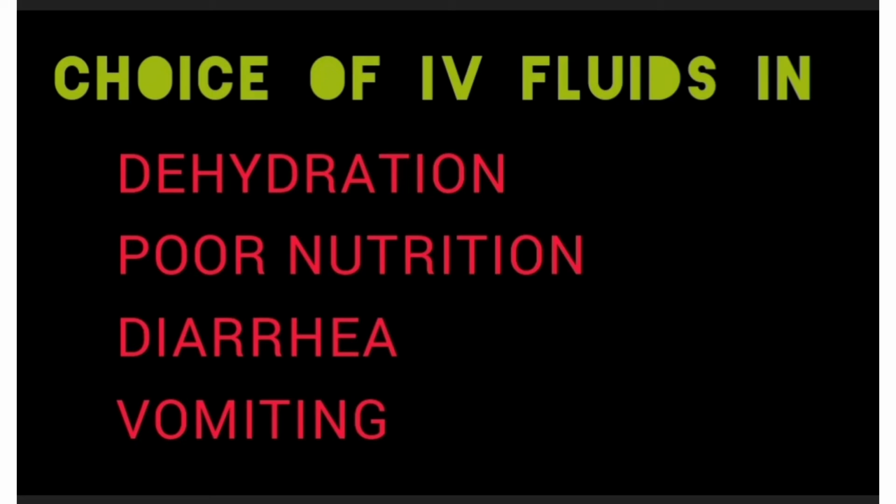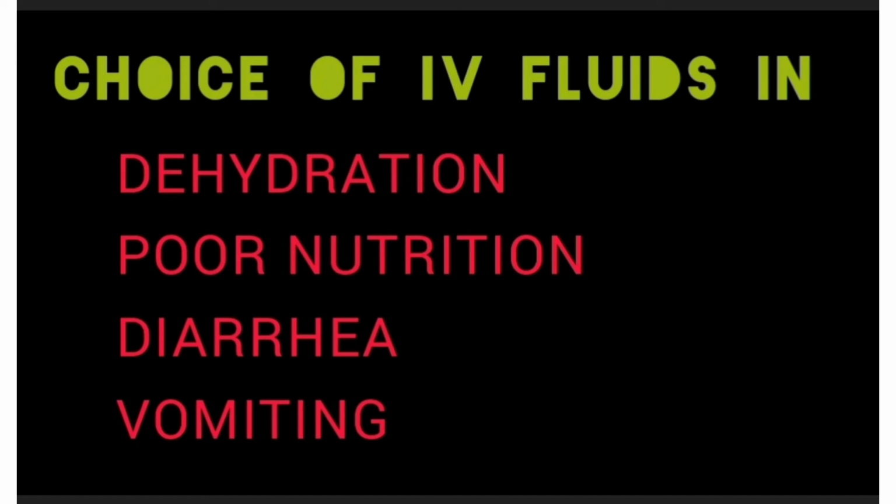In dehydration we should focus on the oral route, or if the patient is not able to take orally, then we can give fluid by Ryle's tube. In poor nutrition, we can give the fluid by oral route or by Ryle's tube. The fluid and diet should include high protein content.